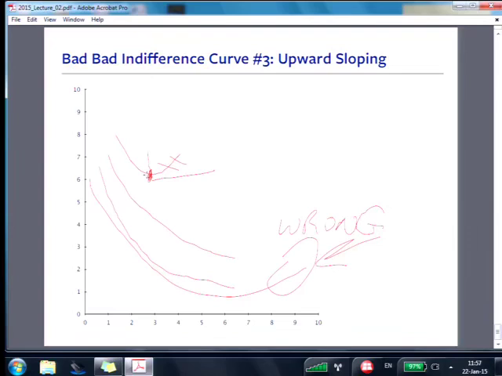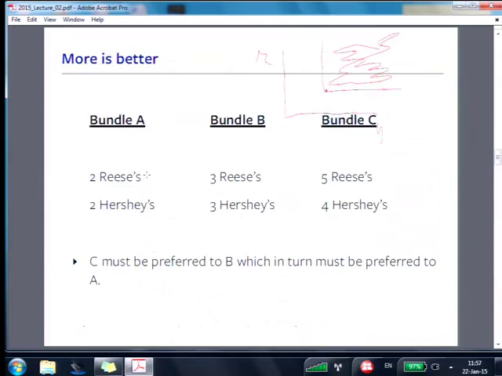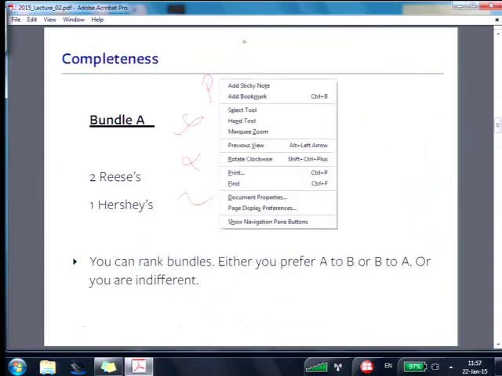Anything else? Yeah, preferred. So we have funny symbols. Let's go back and see if we have all of our funny symbols. Yeah, we'll write down preferred.